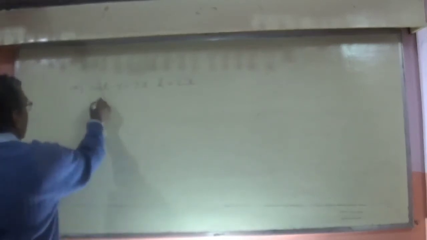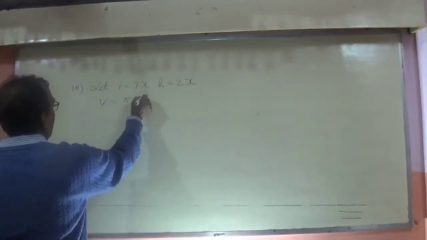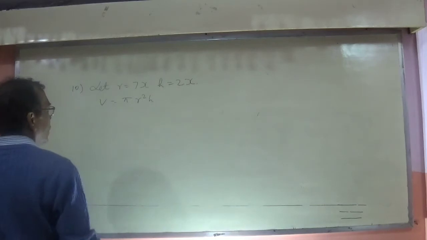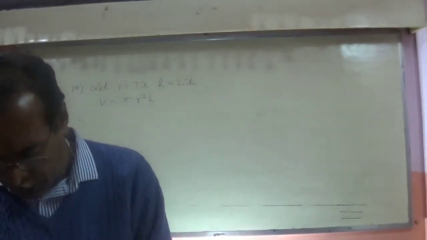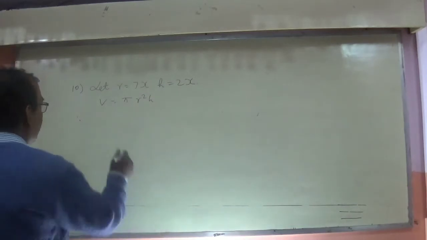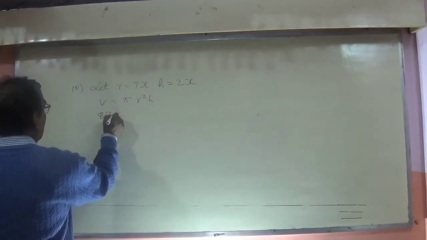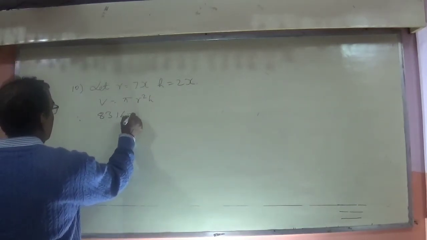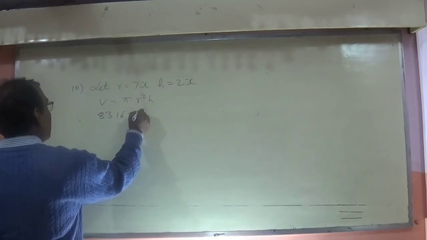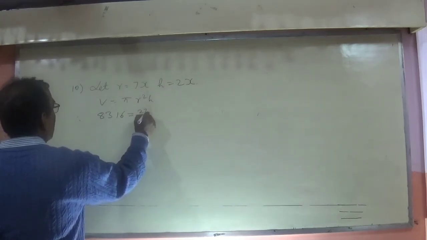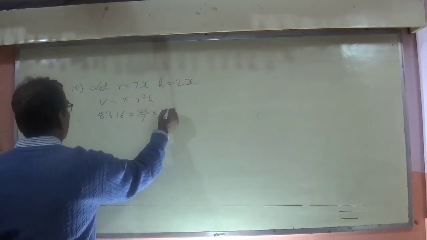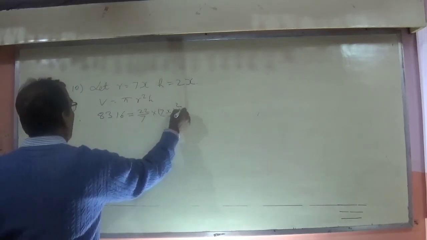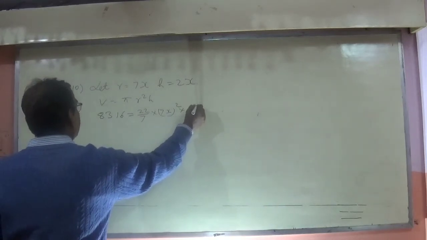The volume formula is pi r square h. Volume of the cylinder is given as 8316, which is equal to pi, considered as 22 by 7, because r is 7x and 7 is a factor, into (7x) square into height 2x.